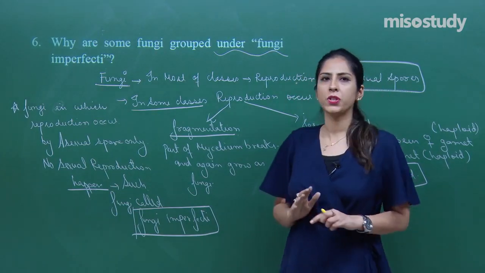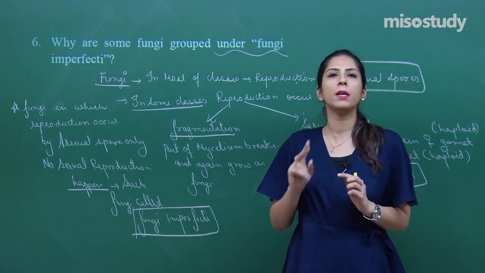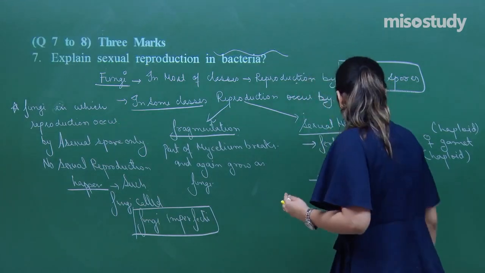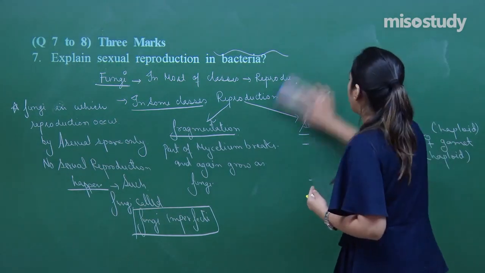So this was a question number 6. This is how you have to attempt. This was a 2-mark question. So let's move on to the next category, that is a question number 7, which is of 3 marks.